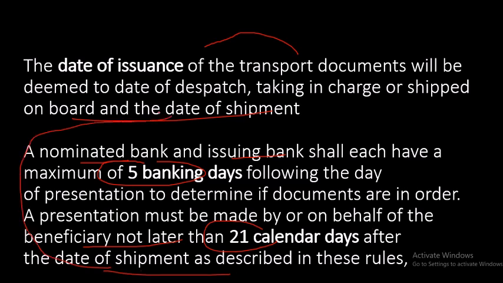That is mentioned above. Date of shipment is the transport document date. Like the shipment date, the date on which you have done the shipment, that date is called the shipment date. In that bill the date is mentioned, no? That is called shipment date, and within those 21 days, who will get the money? The beneficiary will get the money, and all banks will get 5 working days for scrutiny of the documents, that is LC documents.